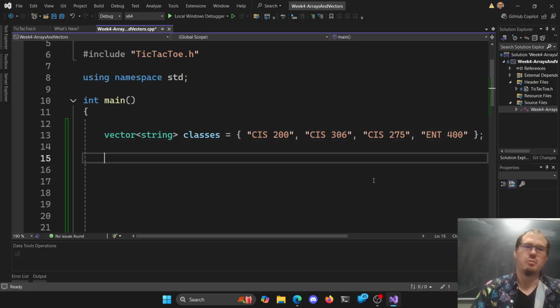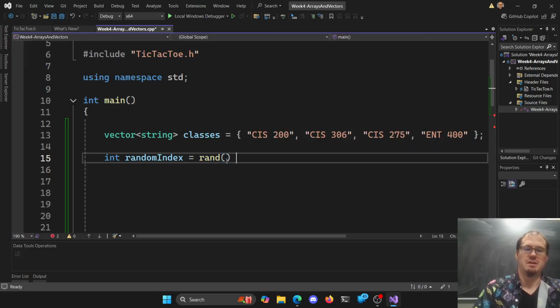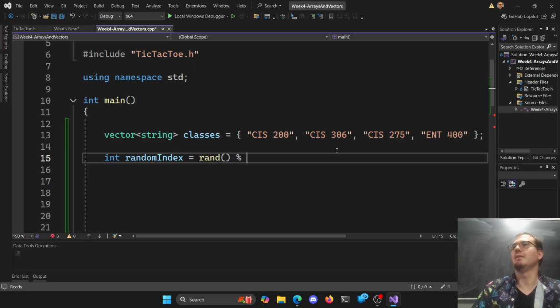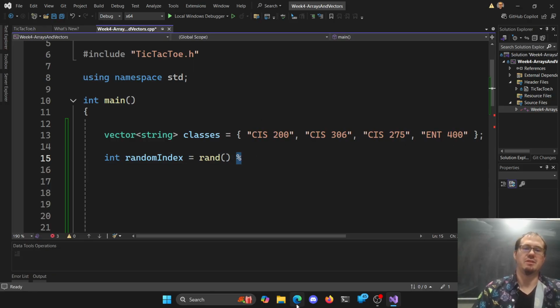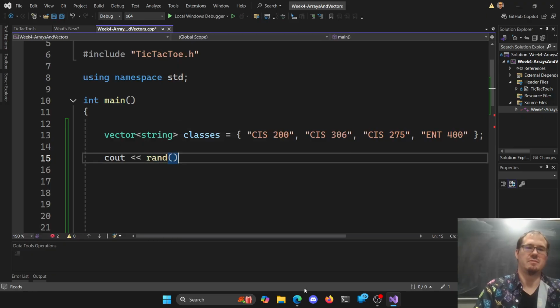All right, so there's a couple of classes, right? You know, that's fine. We can go and add some in here. So if we wanted to, we could get a random class out of the list, right, by picking a random index, right? We can do random numbers. We like random numbers. So we say an int for random index. Index is, and we have rand, right? And then random gives us, what is this one? Is this the between 0 and 1? Or is this the one that's like any number? I can never remember. I think we have to do modulus, right? So modulus by what? Or is it multiply? My goodness, I don't even remember here. You guys are making me look here. Okay, we'll just check it. We'll just see out random. See what we get here.